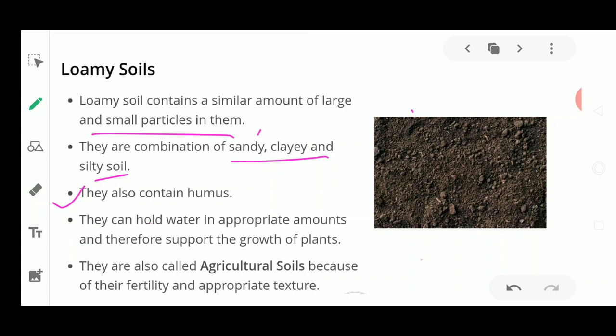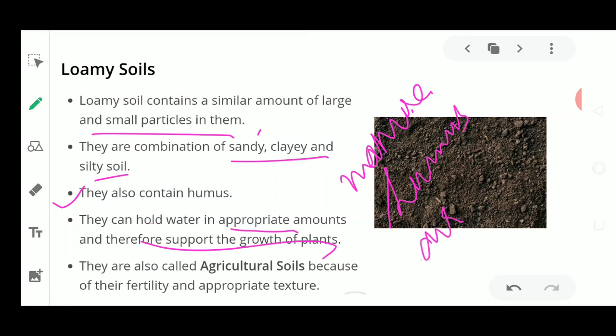Now, once it can hold water in an appropriate amount, appropriate meaning the correct quantity of water, it supports the growth of the plants. This growth of the plants is always possible when good quality manure is added, and this manure is added because of the presence of humus in the soil, and it contains air, it contains water, and it contains the bigger and the smaller particles.